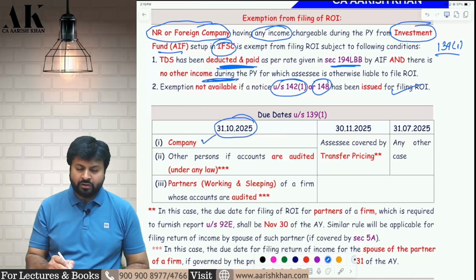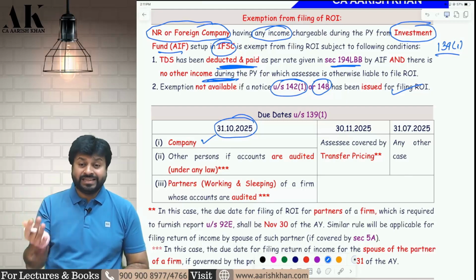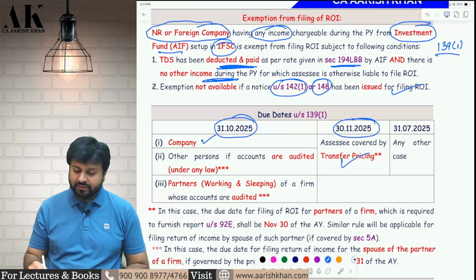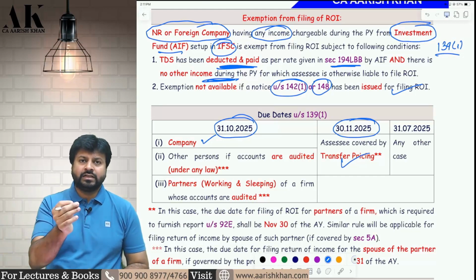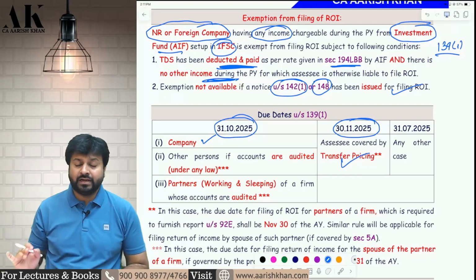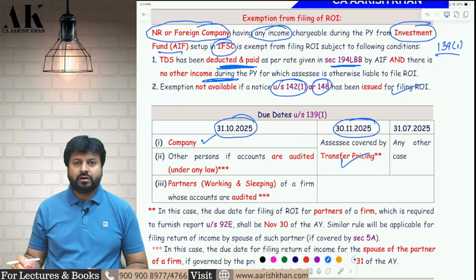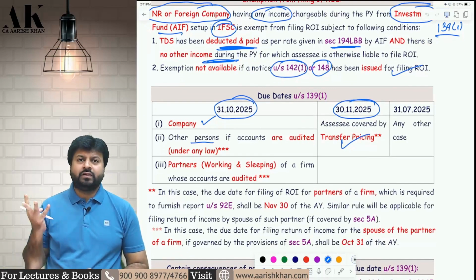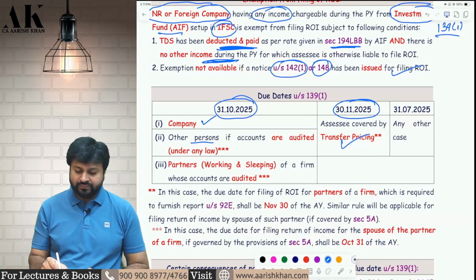Remember, a company will always file in October. For a company, there is no July, there is always October. Yes, if a company is engaged in transfer pricing, then obviously it will file in November. For transfer pricing assessees, the date is always November. For others, it is October or July. Okay. Now pay attention, please. So company will always file in October. What about others? Others: individual, HUF, firm, LLP, AOP, BOI. Others will file in October if they are liable for audit.